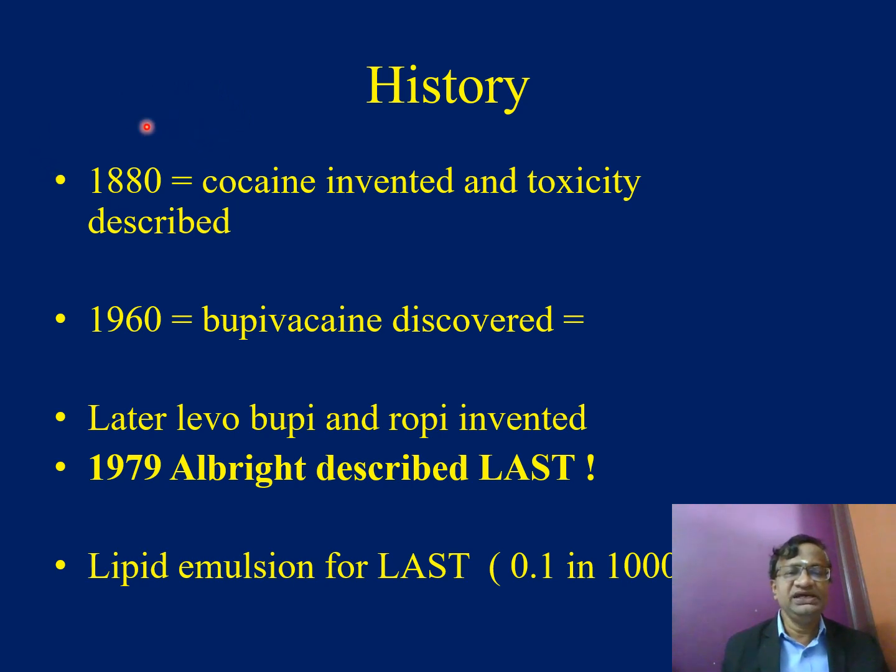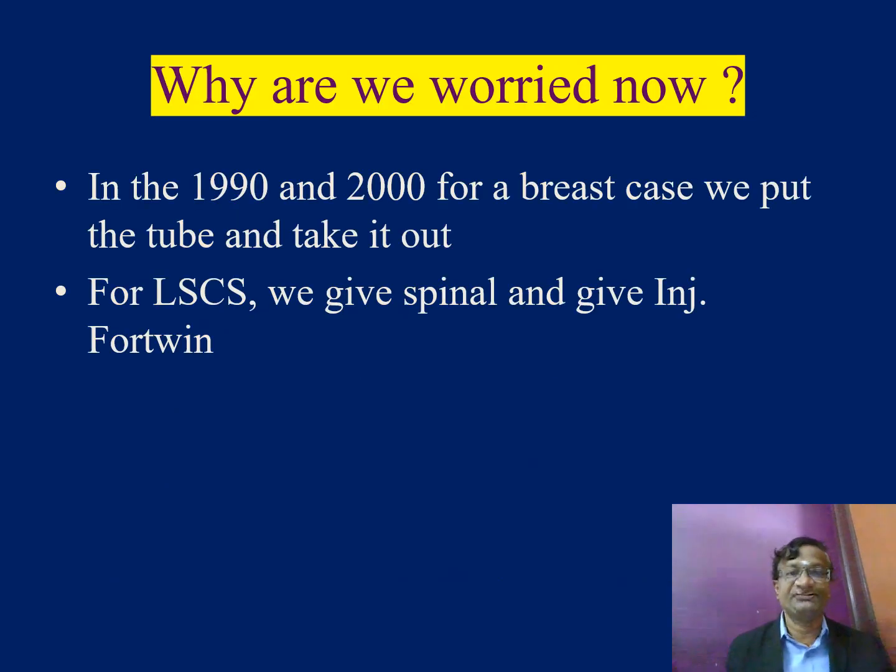Now, in 1880, cocaine was invented and toxicity was described then. Still it is going on, and in 1979 Albright described LAST. Till now we don't know many things about LAST. Now, why are we worried now?